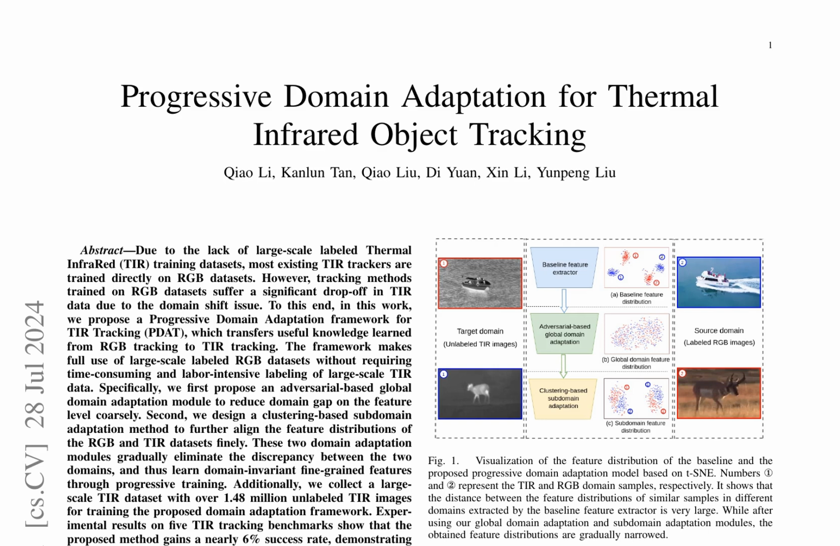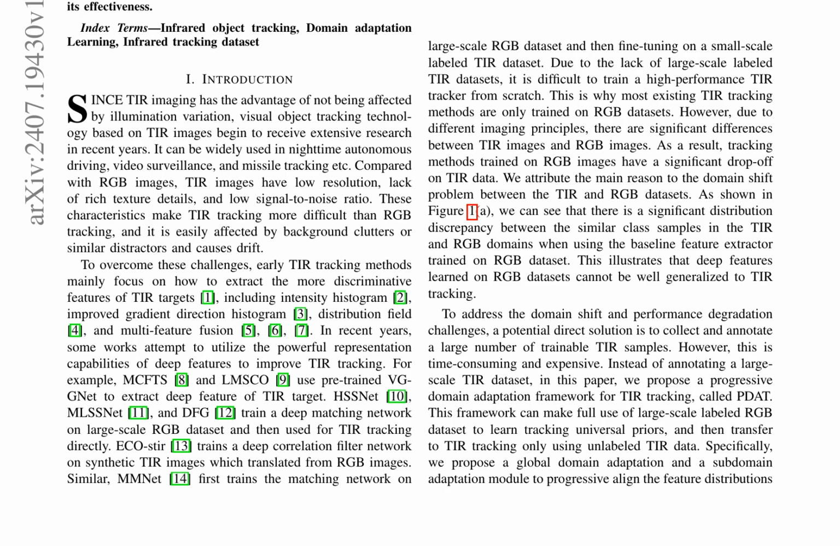The PDAT framework consists of three main parts: Segment Anything Model, SAM, based data preprocessing, Adversarial-based Global Domain Adaptation, AGDA, and Clustering-based Subdomain Adaptation, CSDA.